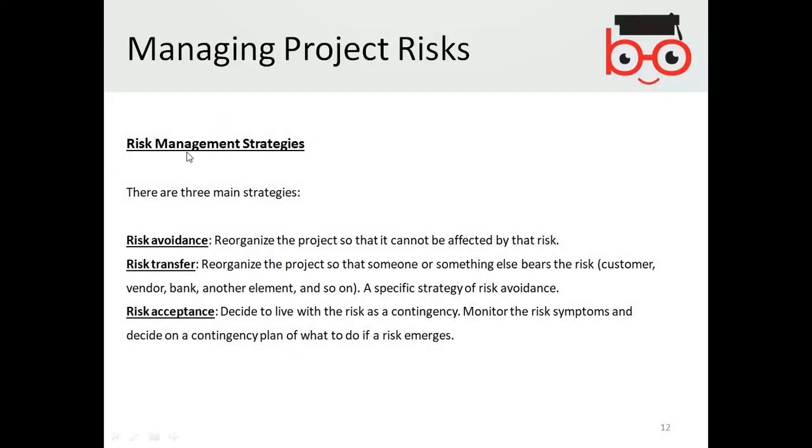Risk management strategies. There are three main strategies. Risk avoidance. Recognize the project so that it cannot be affected by that risk. Avoidance is in a sense that, for example, you know well that there is a risk involved, but obviously, possibly you cannot do anything.